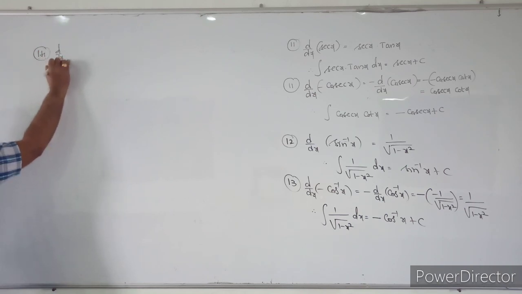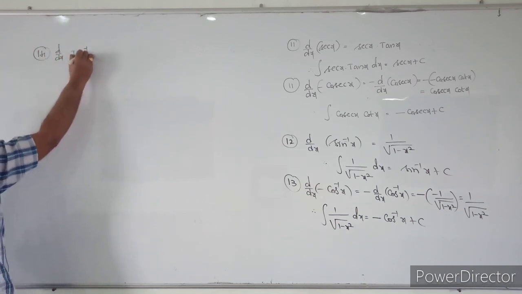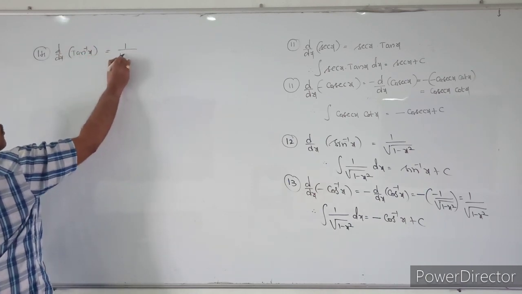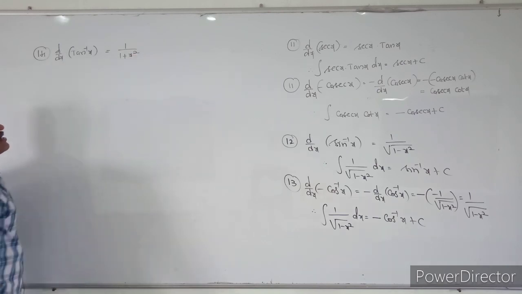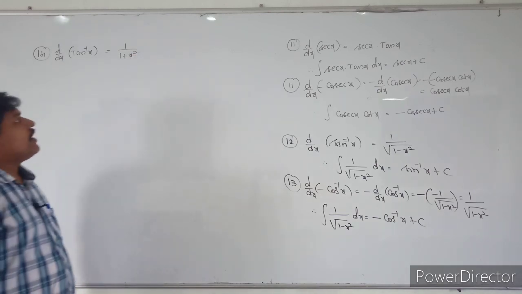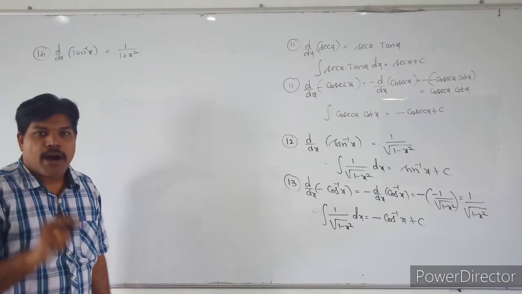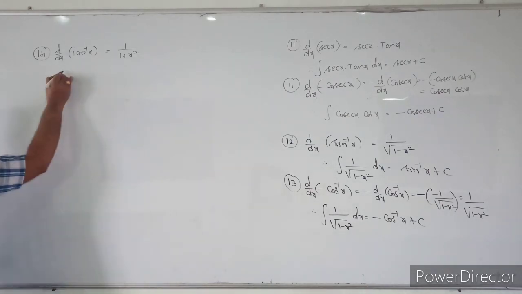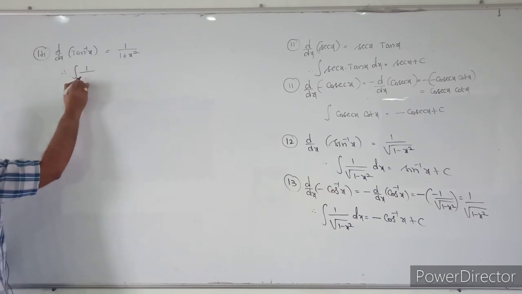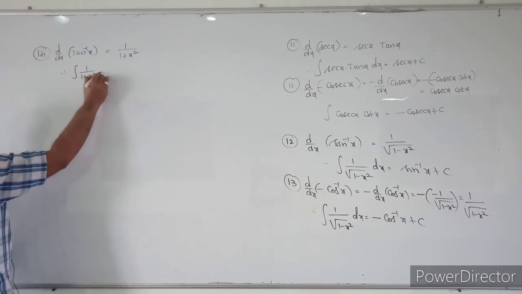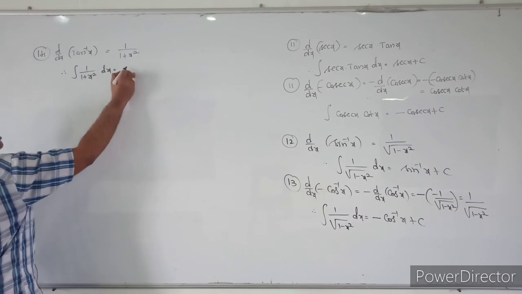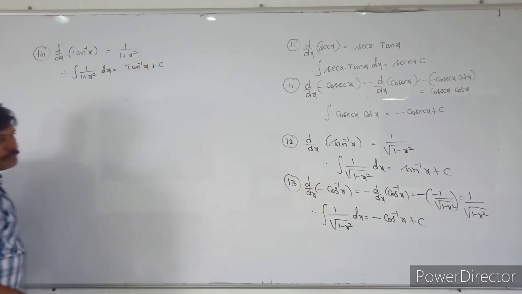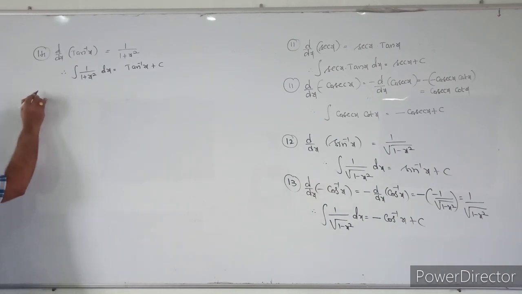The derivative of tan inverse x is equal to 1 by 1 plus x square. What is the derivative of tan inverse x? The derivative of tan inverse x is nothing but 1 by 1 plus x square. So that means, therefore, the integral of 1 by 1 plus x square into dx is equal to tan inverse x plus c. Very important formulas. Next.